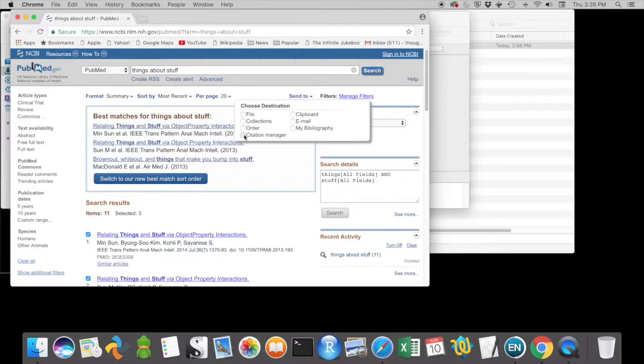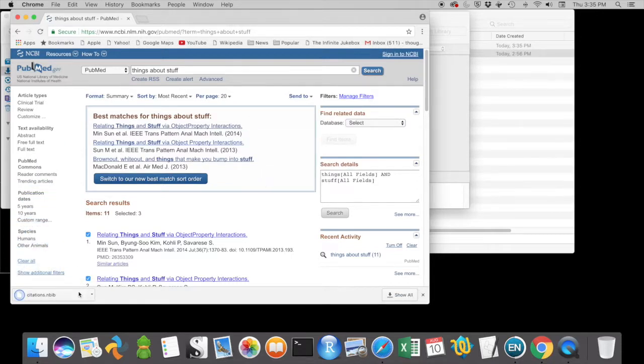EndNote is a citation manager program. I click Create File and it downloads the references.